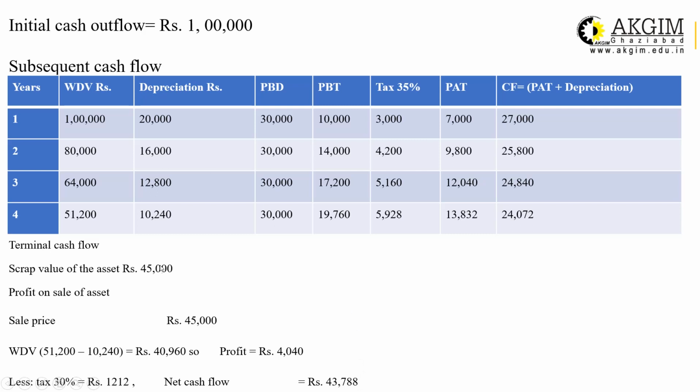With the help of this example, you can easily calculate initial, subsequent, and terminal cash flow, which is the basic calculation for application of any capital budgeting technique. Whether you want to apply NPV or IRR or payback period, you need cash flow. You have to calculate it first, and then apply the capital budgeting technique. So that's all. With the help of this example, you can easily understand how to calculate cash flow.